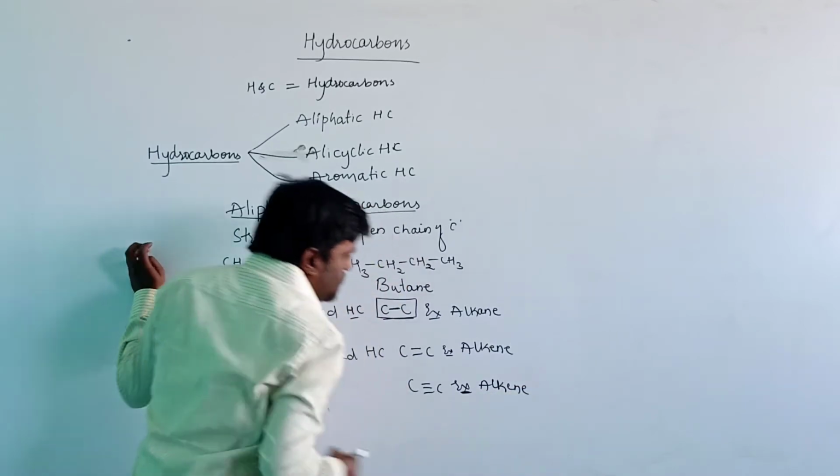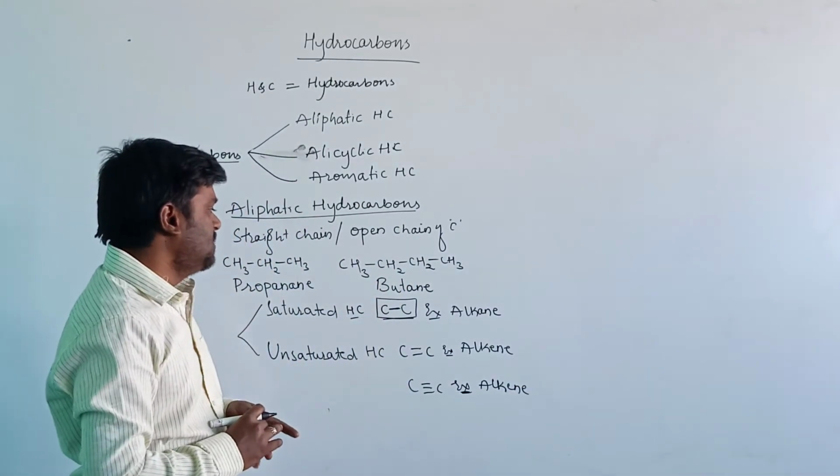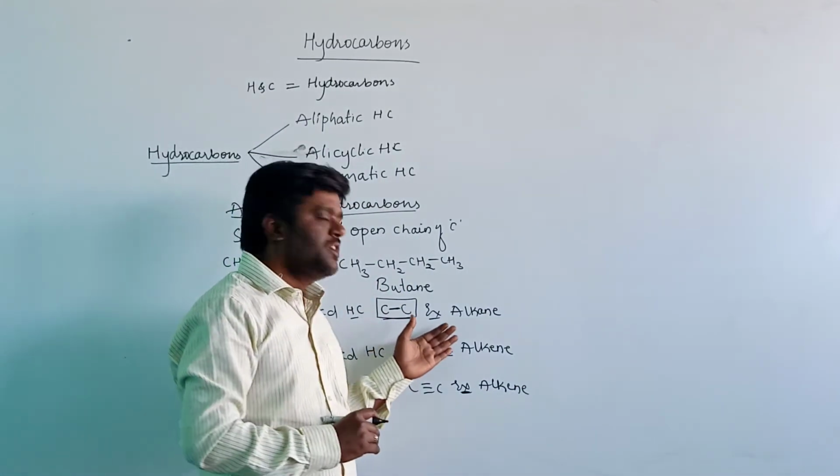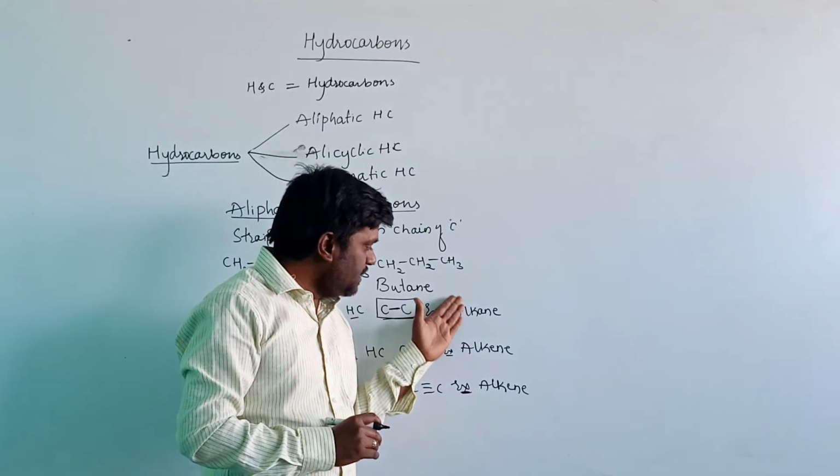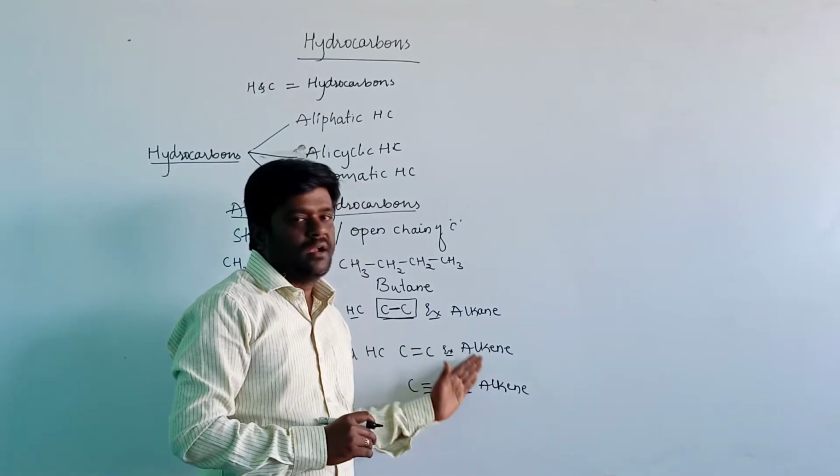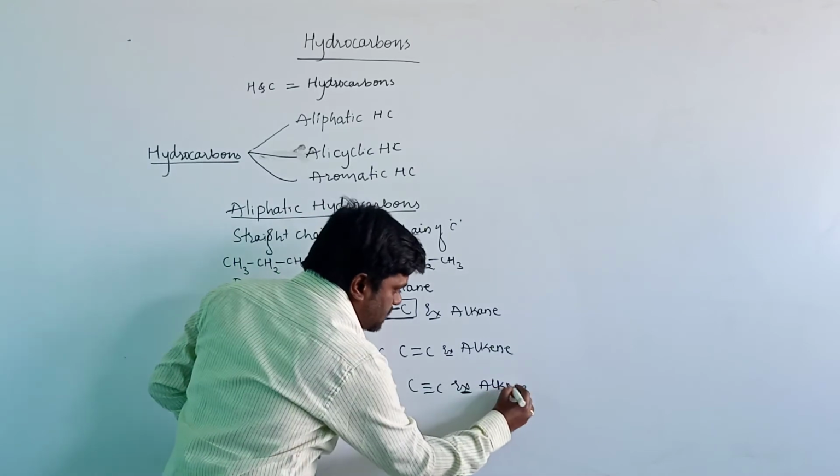We will discuss the methods of preparation, chemical properties and physical properties of alkane, alkene and alkyne in further classes.